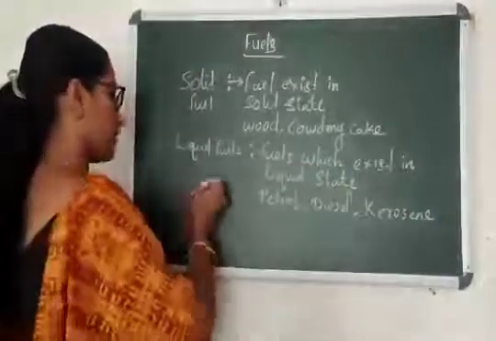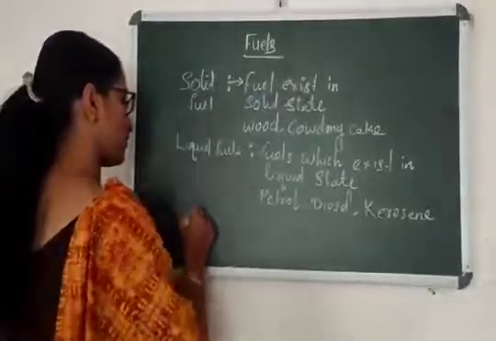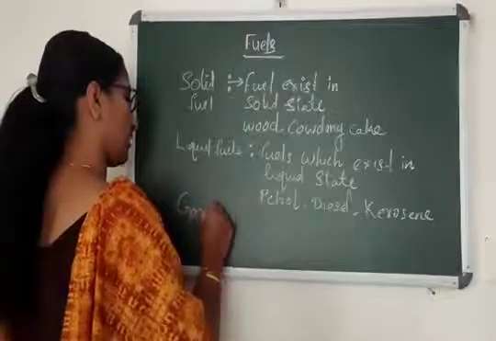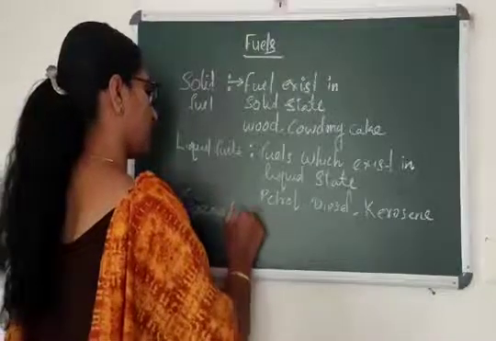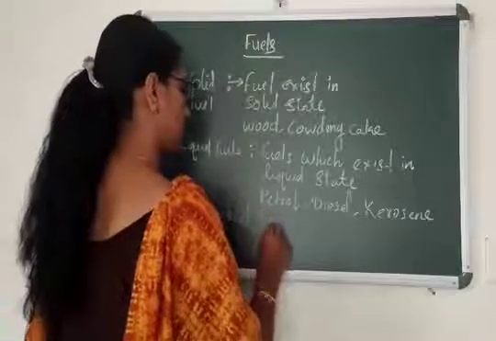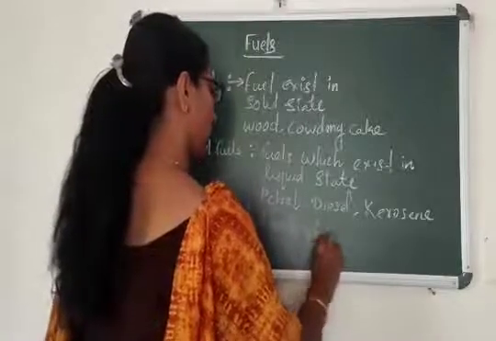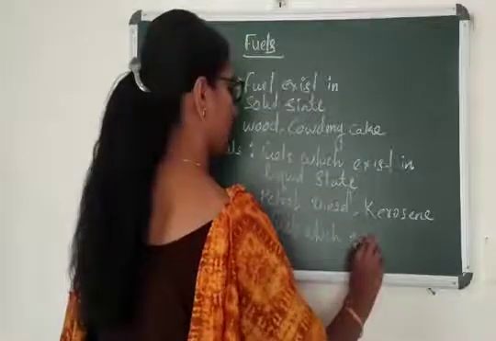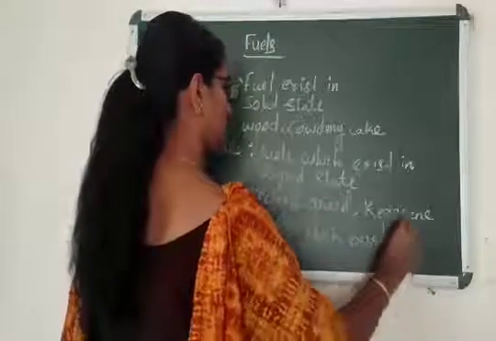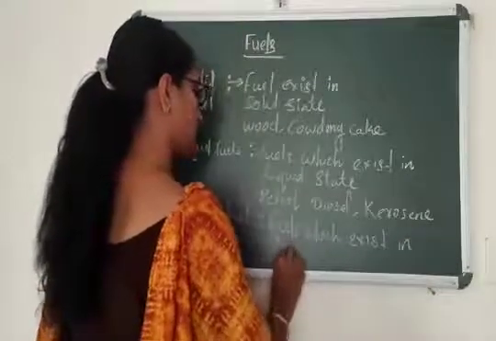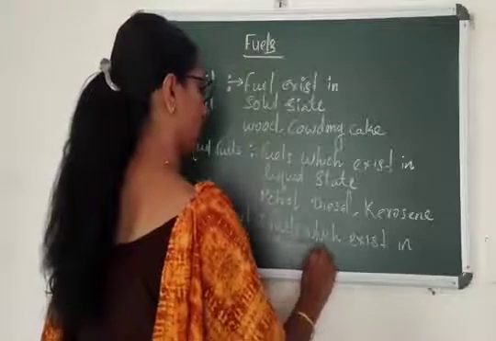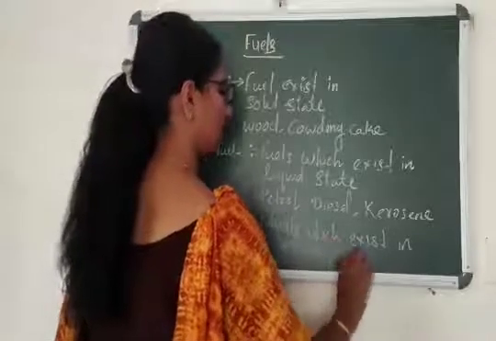Coming to the last, it is gaseous fuel. Gaseous fuels are the fuels which exist in gaseous state. What are the examples?